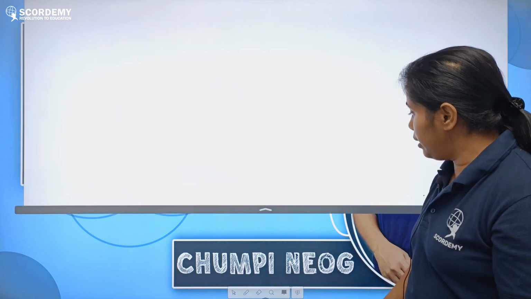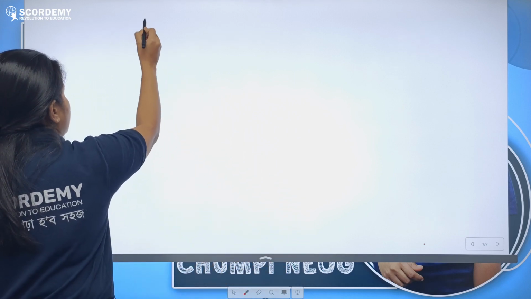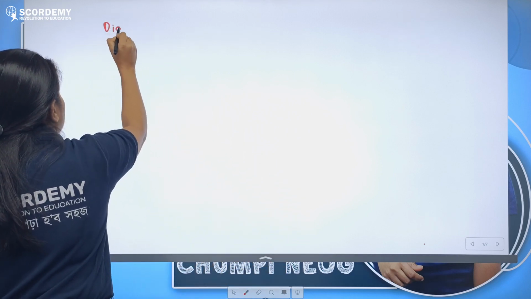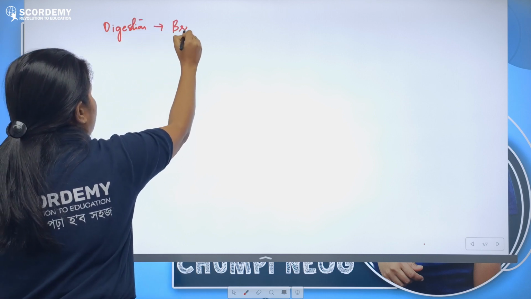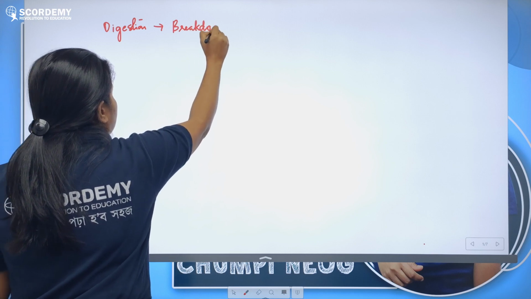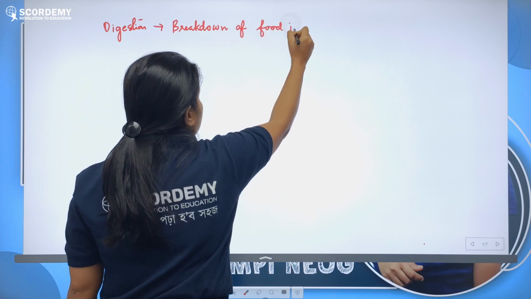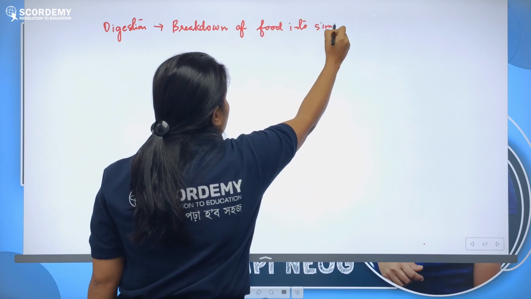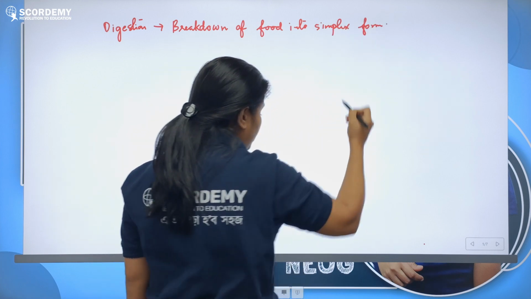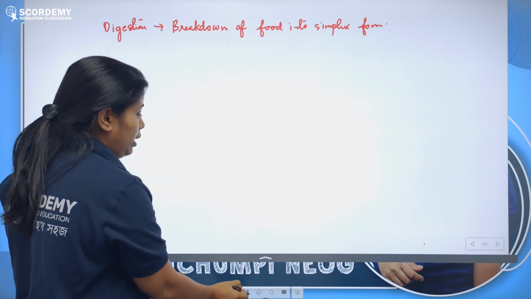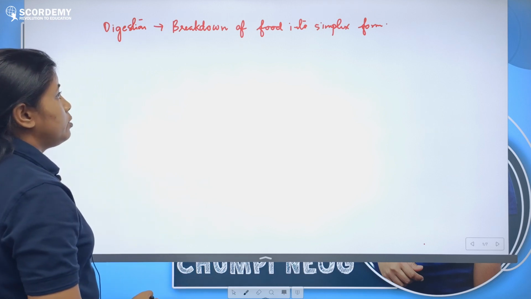Okay, so now see, first of all, you already know the meaning of digestion. Digestion means what? Breakdown of food into simplest form. We call it digestion, where we break down the complex food into the simplest form.